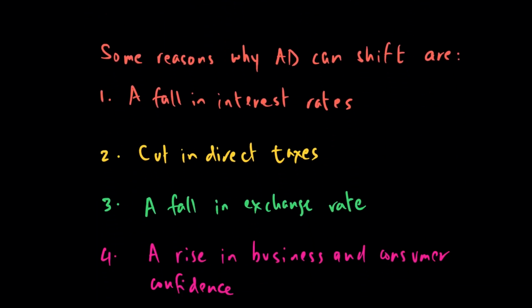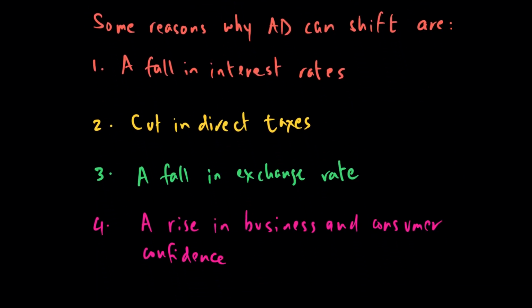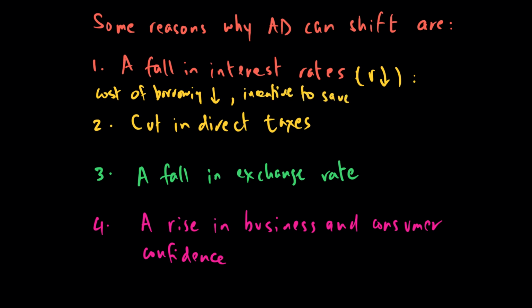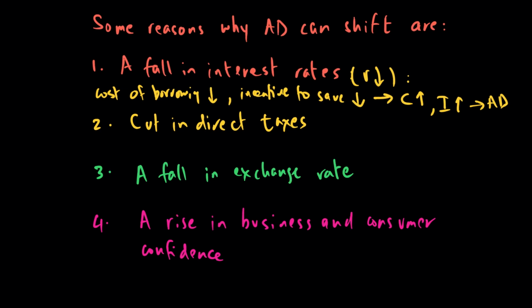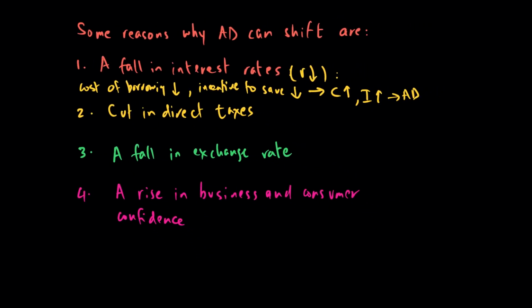Some reasons why AD can shift: number one is a fall in interest rate. If our interest rate R goes down, then the cost of borrowing will fall, and your incentive to save will also fall, and that makes C go up, I go up, and therefore AD shifts out.